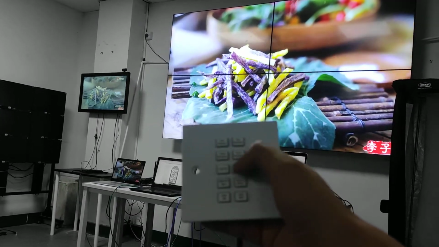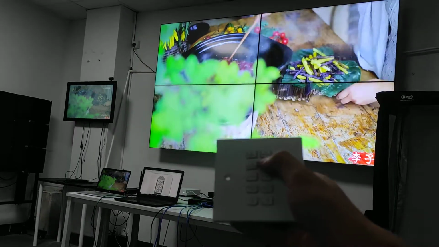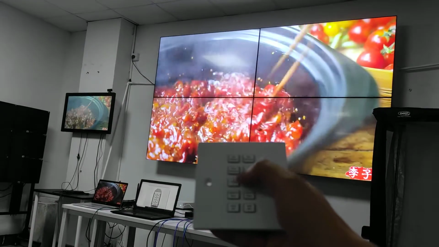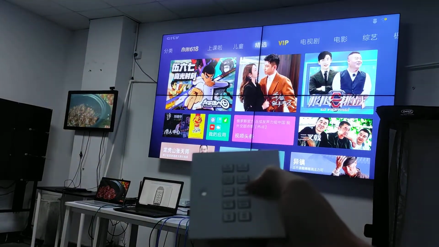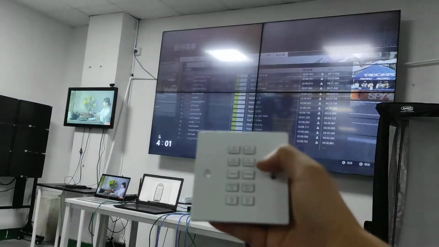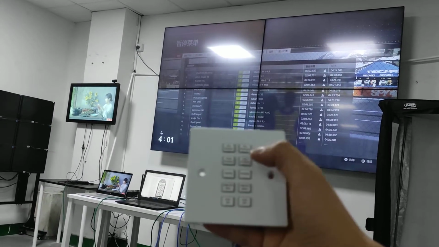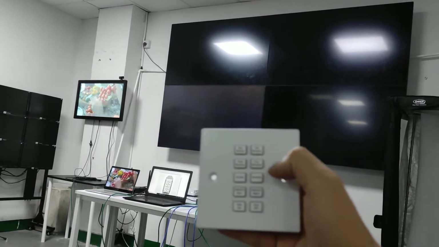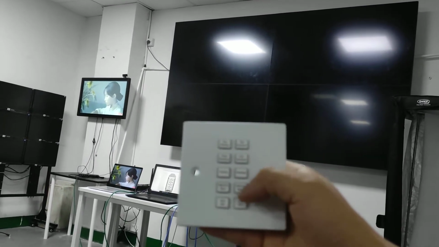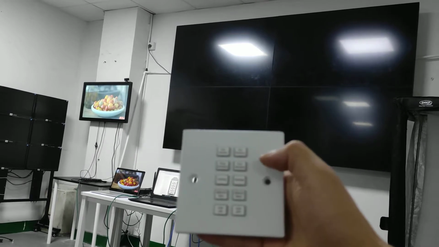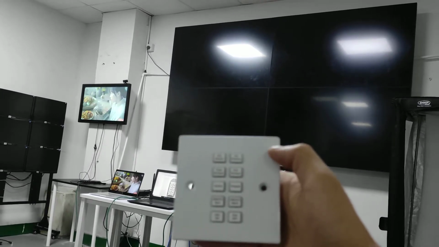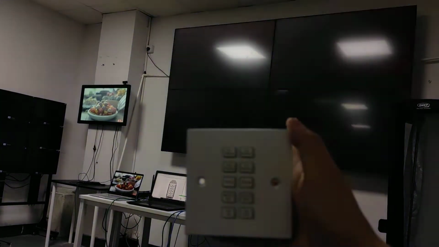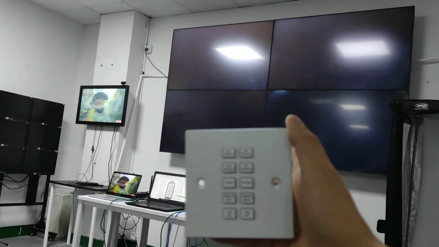Now we're going to use these three buttons to control the matrix switcher only. So you can see it's still a video wall, another video wall, another video wall, and this one is going to turn off the 2x2 displays. So when you have it turned off, this button is to turn it back on. And another button is to recall one of the sources to the screen.